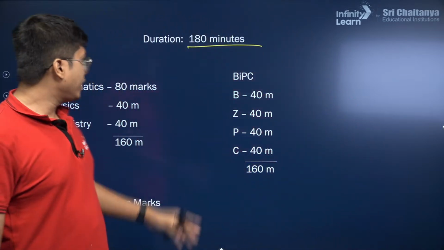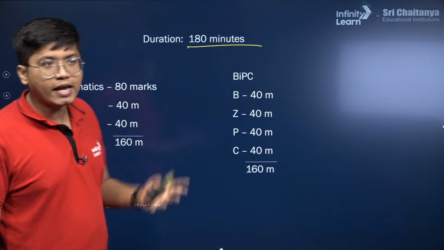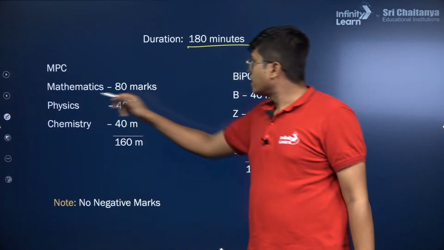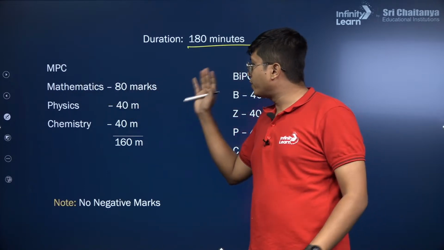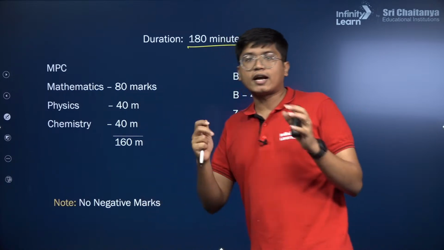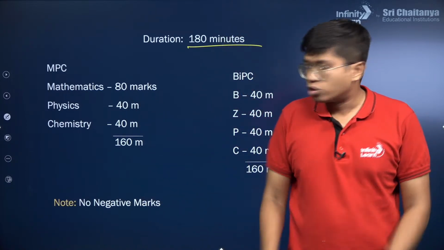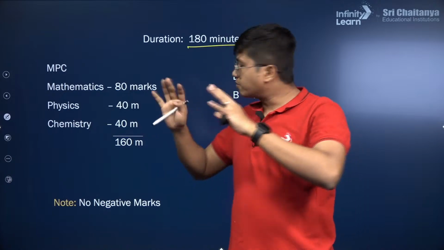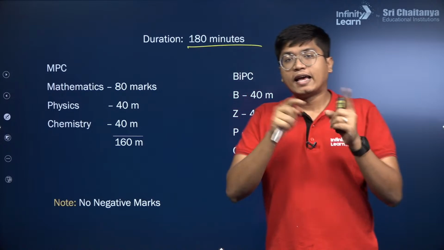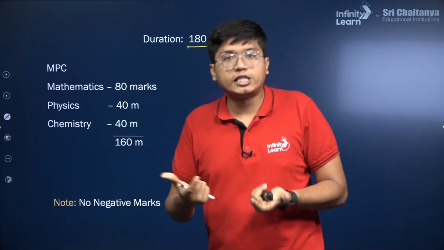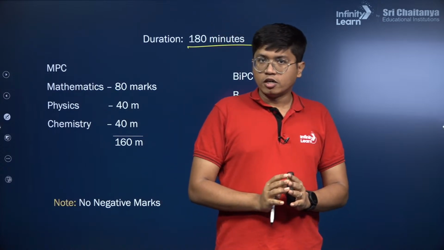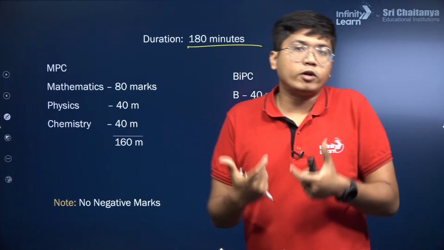Now there are two streams: the engineering one, which is MPC, and the BIPC one as well. In MPC, mathematics reigns supreme. In mathematics you have 80 marks, whereas physics and chemistry come with 40 marks each, so these two together equal maths. That is why, in this case, you have to focus more on maths. If you're preparing mainly for JEE, then physics, maths and chemistry have equal weightage.